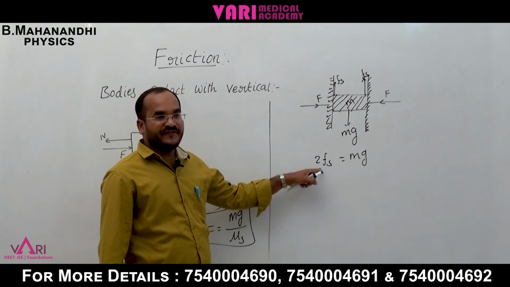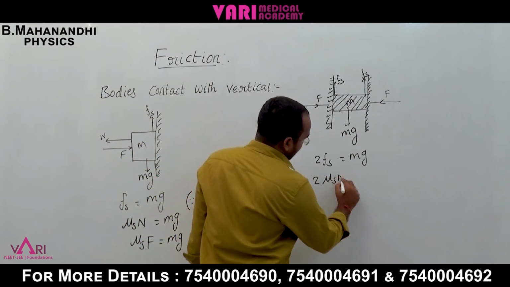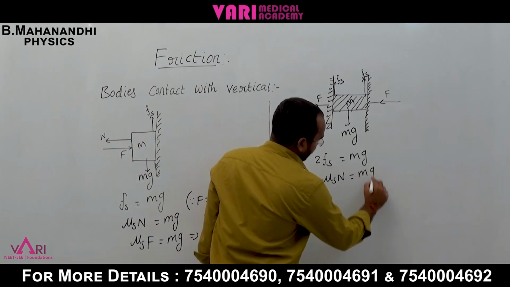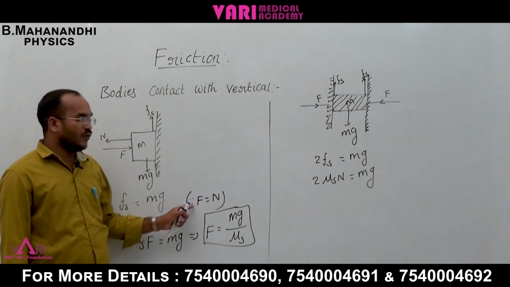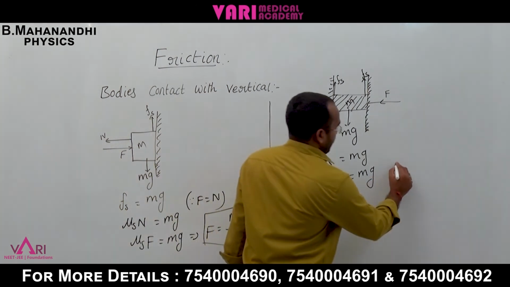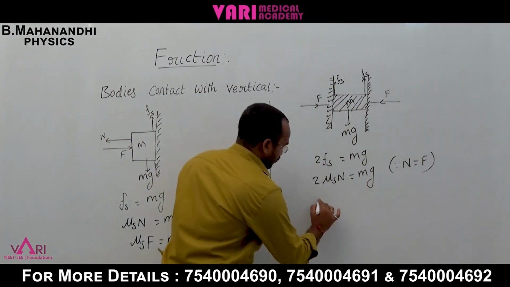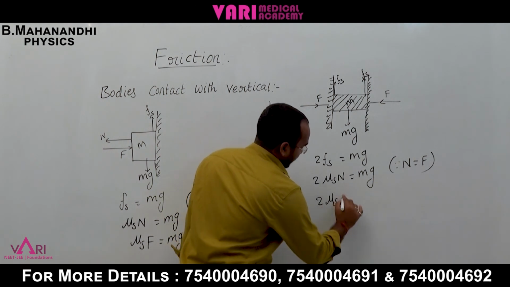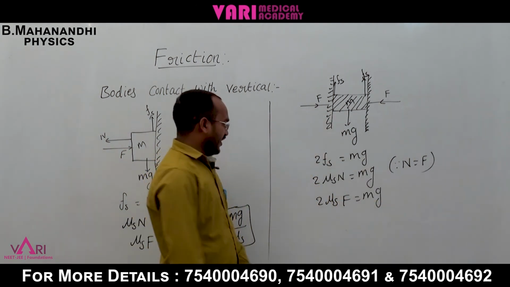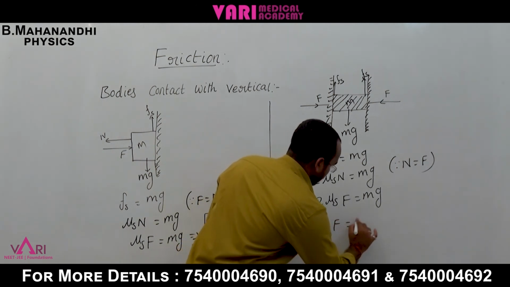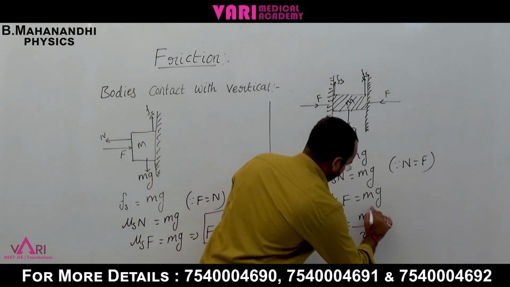Already we know Fs equal to mu s N equal to mg. Now the normal is equal to the force, N is equal to F. Now 2 mu s F is equal to mg. F is equal to mg by 2 mu s.